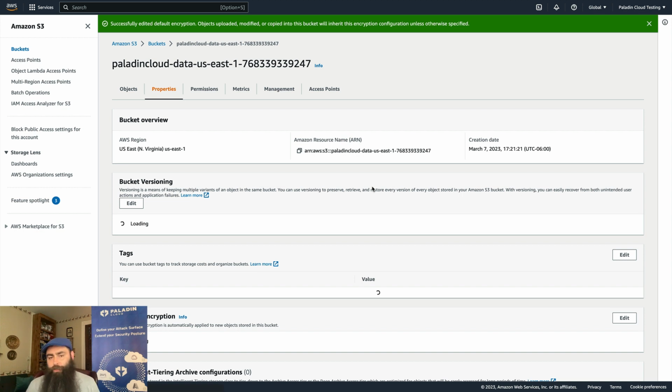If you use infrastructure as code, you may have built this S3 bucket using a Terraform or CloudFormation script. In that case, you'll want to modify the script so the problem isn't replicated on future deployments.